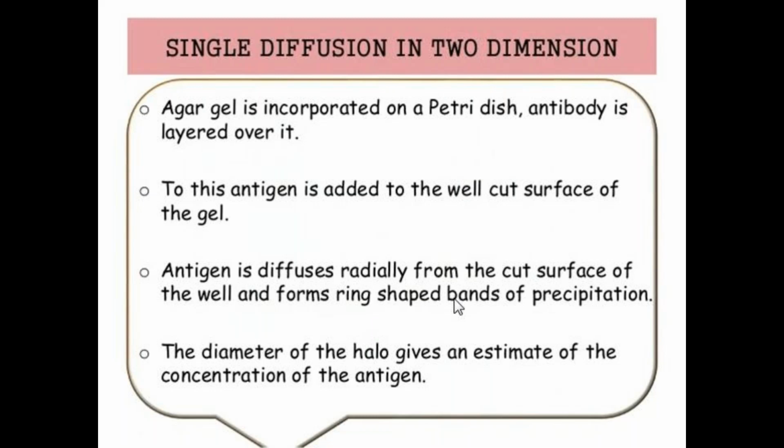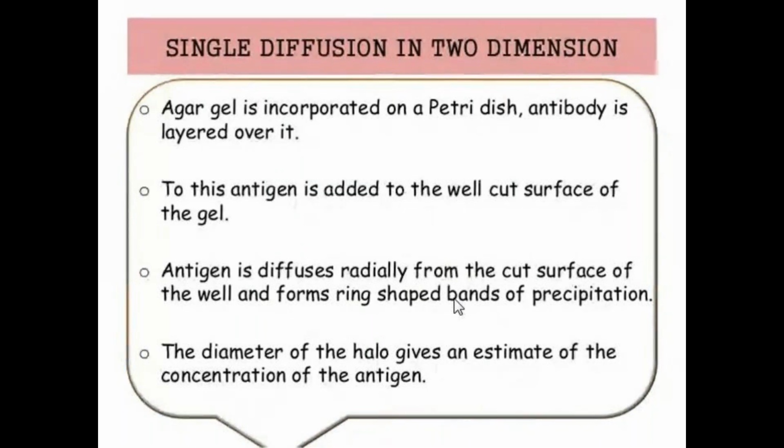Antigen diffuses radially from the cut surface of the well and forms ring-shaped bands of precipitation. The diameter of the halo gives the estimate of the concentration of antigen. Since the antigen diffuses radially in different directions, in two dimensions, it is called single diffusion in two dimensions.